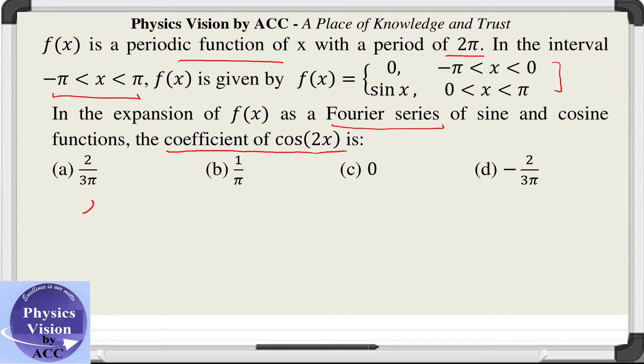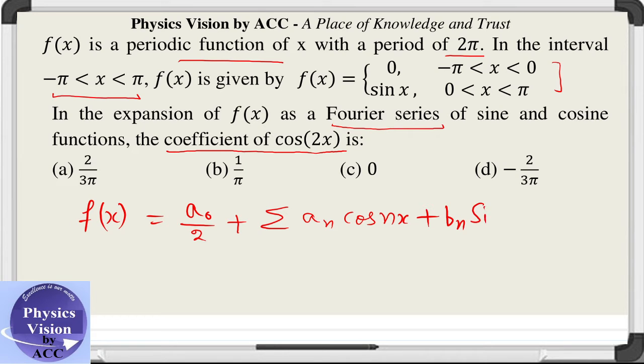As we know, any periodic function in the Fourier series expansion is written as a0/2 plus summation of an cos nx plus bn sin nx, right? What we need to do in this question is we just need to calculate the coefficient of cos 2x.